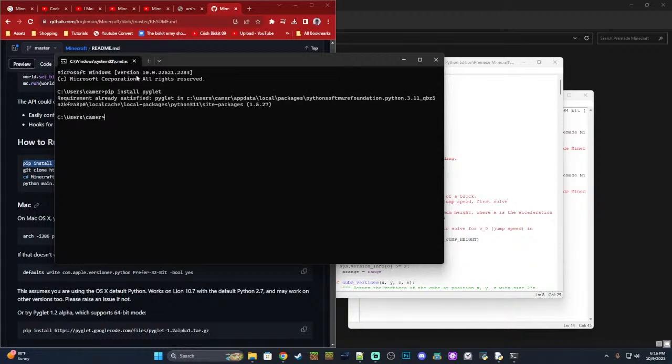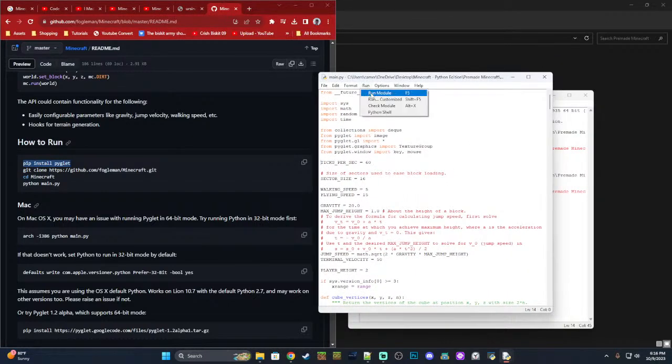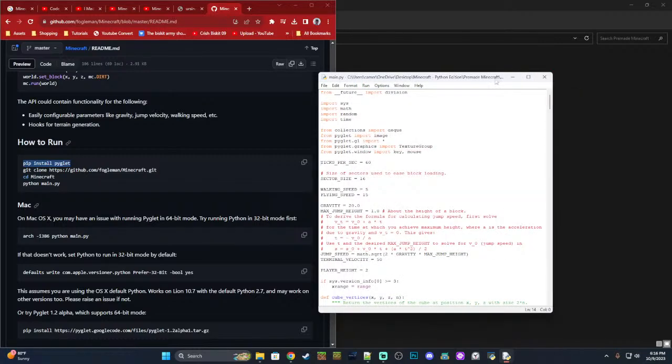So we already have all the requirements. I don't know what's up with this right now, but it's very strange. It doesn't want to run. Let's see, I'm gonna try it. No, it just doesn't work. I don't know. This was our Minecraft.